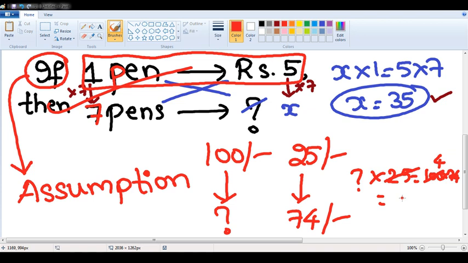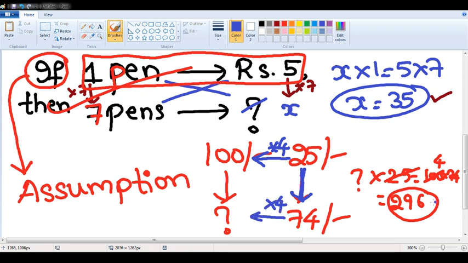It is 296. That should be the answer. But to explain your statement in this particular question, 25 is becoming 74. You might not get a good multiplying factor. You need not multiply vertically. You can also multiply horizontally, Swati. 25 is becoming 100. Multiply by which number? 4. 25 into 4 is 100. 74 into 4 is 296. I hope it is clear.